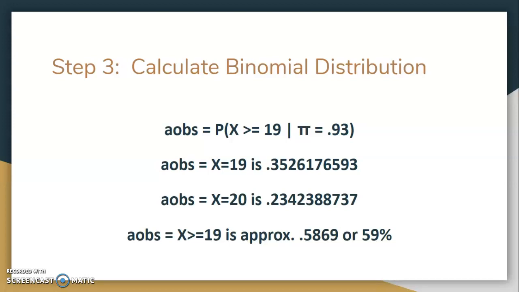The alpha observed when x is greater than or equal to 19, which is to say 19 out of 20 occurs and 20 out of 20 occurs, we need to add those two values. So we get approximately 0.5869 or approximately 59%.